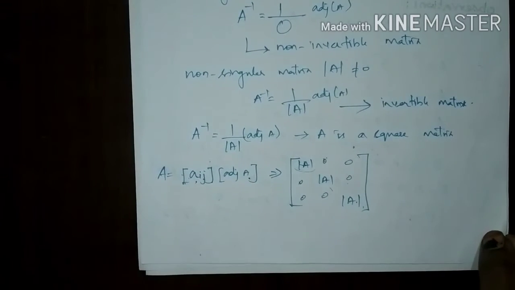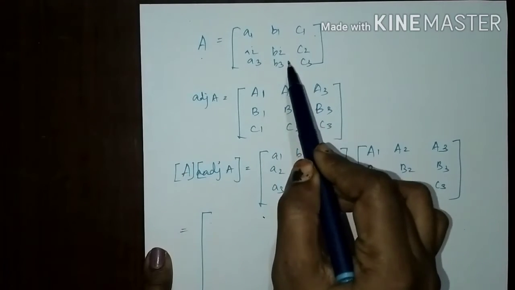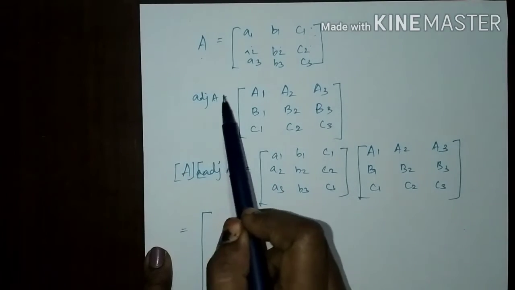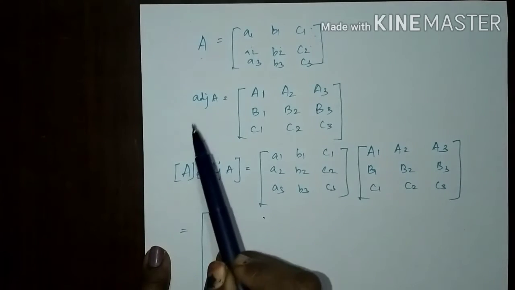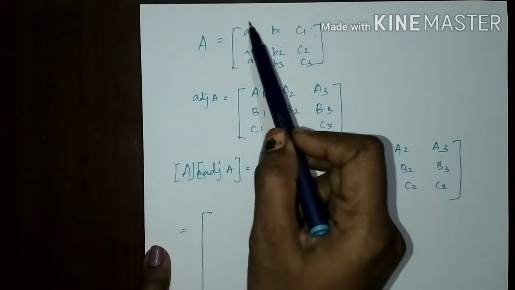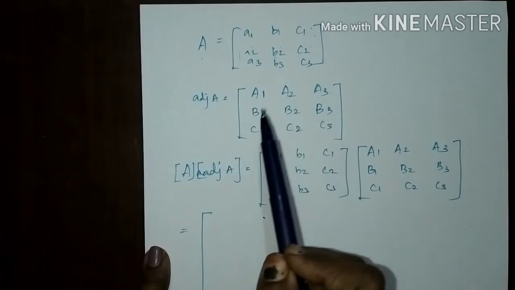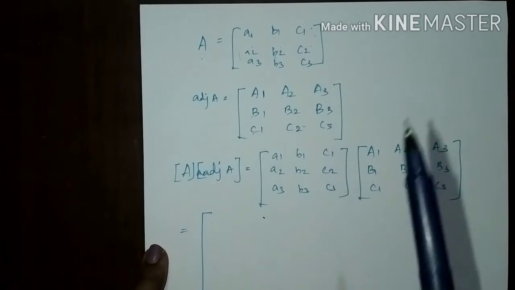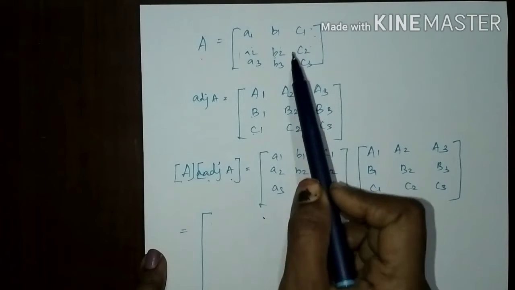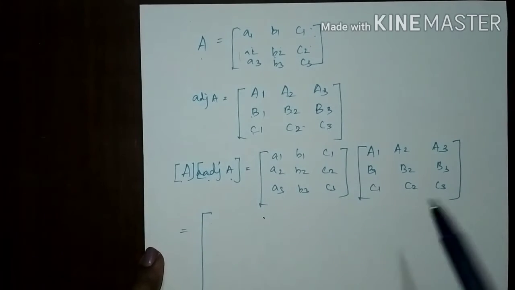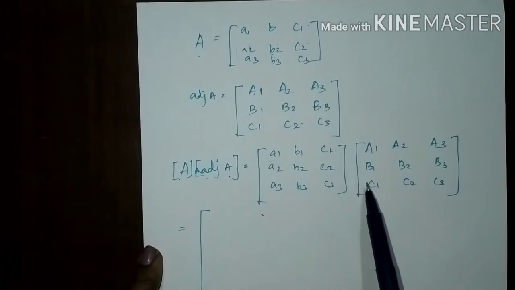Let's see how it is possible. Let A be the square matrix with the elements A1, A2, A3, B1, B2, B3 and C1, C2, C3. I have already discussed that the adjoint of A is nothing but the transpose of the cofactor matrix of the elements present in the matrix. So it is represented as capital A1, A2, A3, B1, B2, B3 and C1, C2, C3. The product of A into adjoint of A: we are going to multiply this matrix and this matrix. The first element would be the first row times the first column.